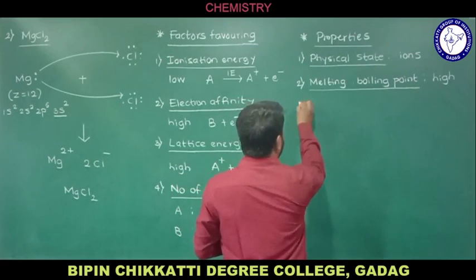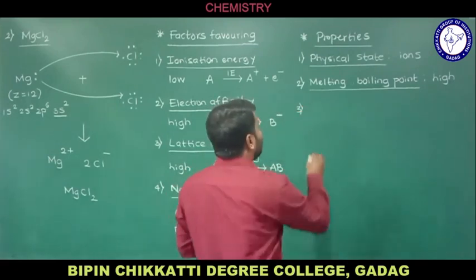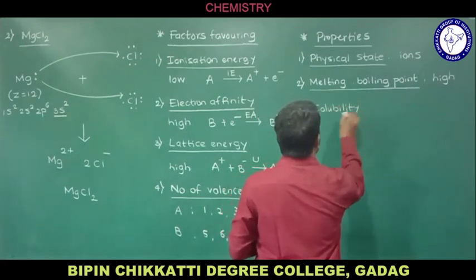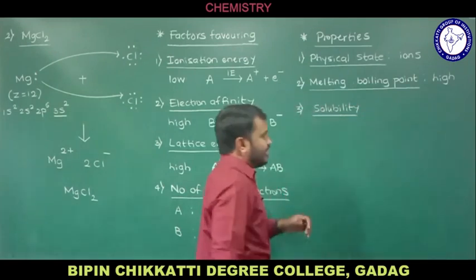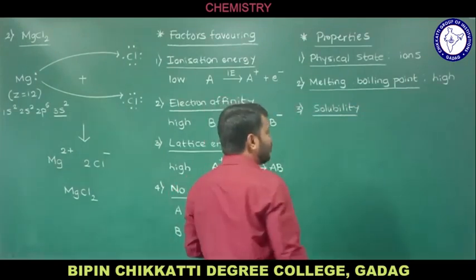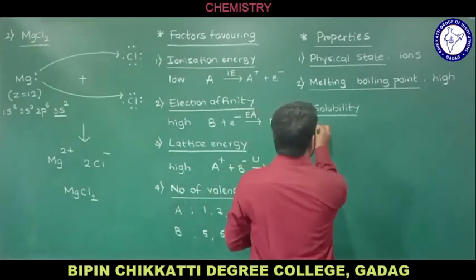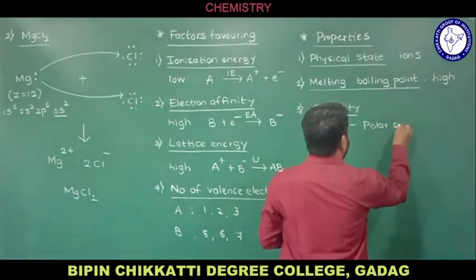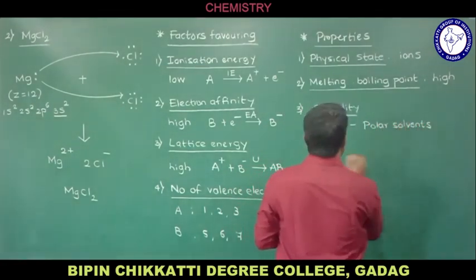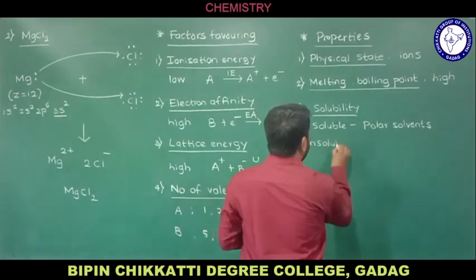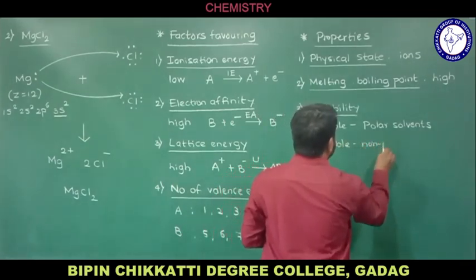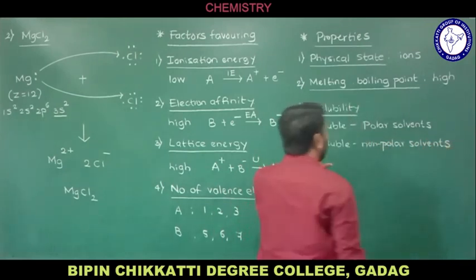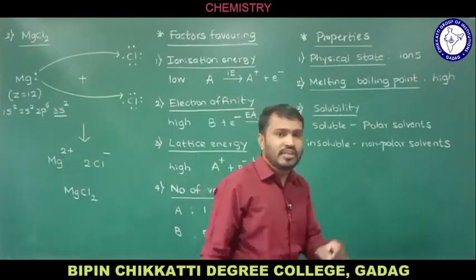Next, after the melting point and the boiling point, we will see solubility, how ionic compounds are soluble in solvents. Ionic compounds are soluble in polar solvents and insoluble in non-polar solvents. This is the final term we need to know. Ionic compounds are soluble in polar solvents.